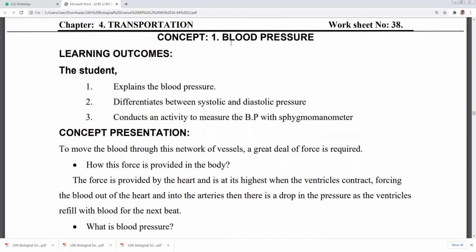Blood pressure. The pressure with which blood flows in the blood vessel is called blood pressure.